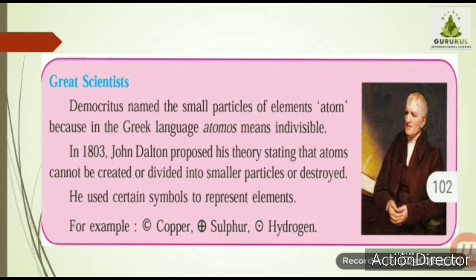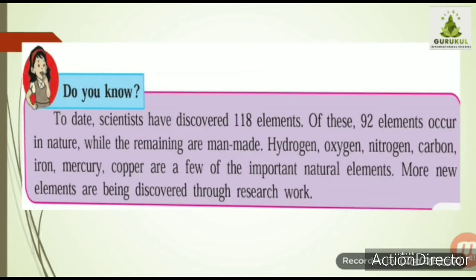This study was continued by different scientists, and to date scientists have discovered 118 elements. When these basic elements combine, new substances form.